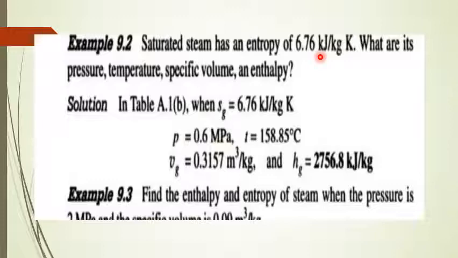From the steam table, when the entropy of steam is 6.76 kilojoule per kg Kelvin, then at this entropy value the pressure is 0.06 megapascal. The temperature, meaning the saturation temperature, is 158.85 degrees Celsius. Similarly, the specific volume at this pressure, or at this entropy value, is 0.315 meter cube per kg. Similarly, the enthalpy at this entropy is 2756.8 kilojoule per kg. All these values can be found by using the steam table.